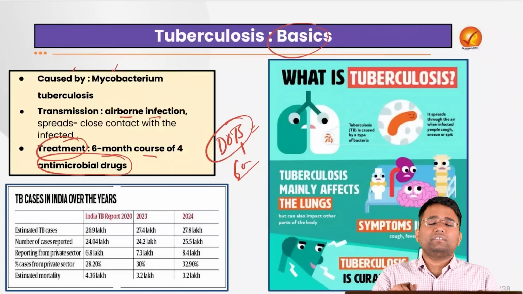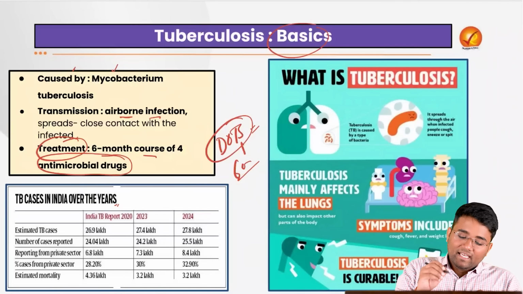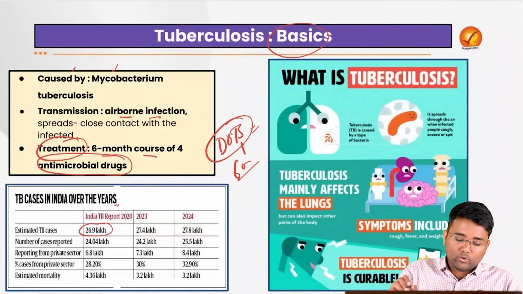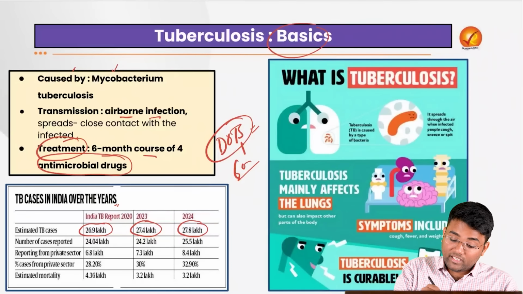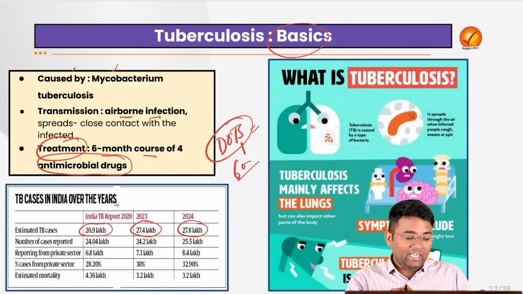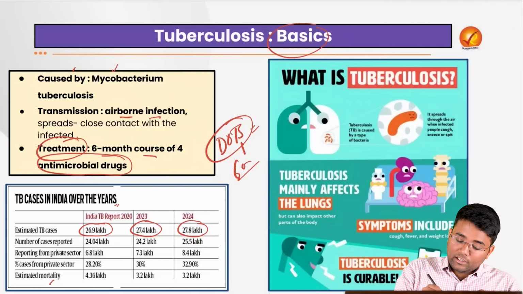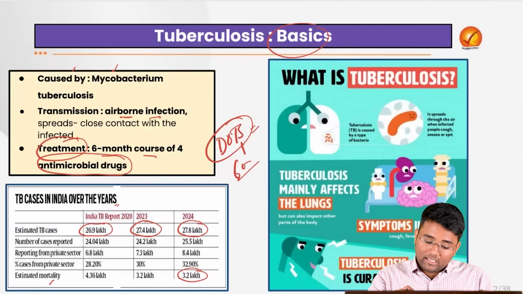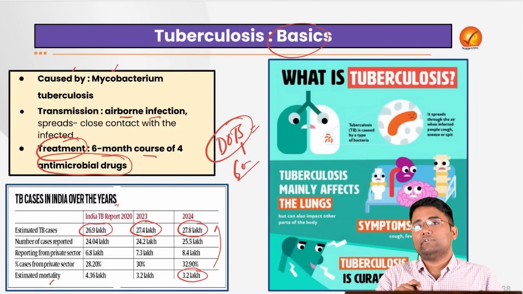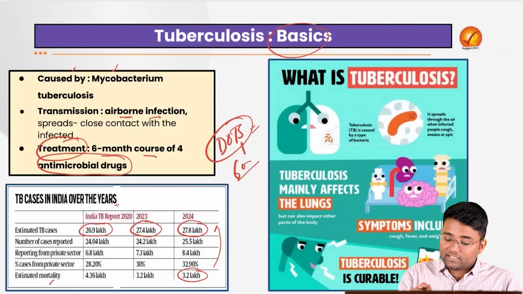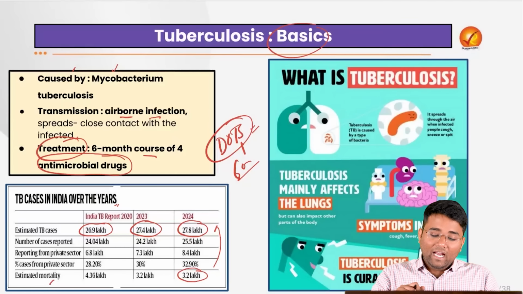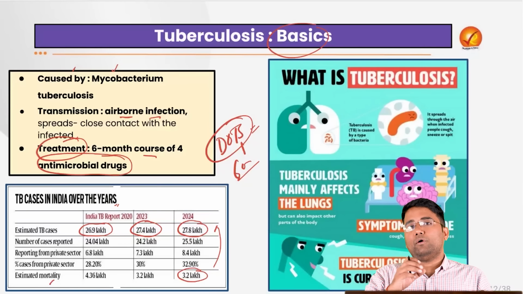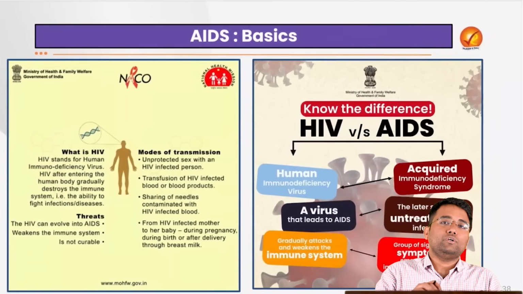Majorly it impacts the lungs of the person, but it can also impact other organs. Also, with regard to the India TB report, estimated TB cases in 2020 were around 26.9 lakh. In 2023 it increased to 27.4 lakh, and it further increased to 27.8 lakh in 2024. If you see the estimated mortality, 3.2 lakh deaths were because of tuberculosis. And one of the major issues is that around 25% of the global TB infections are happening in India itself. That is one of the reasons we need a proper, sound policy to ensure that we are able to tackle this burden.